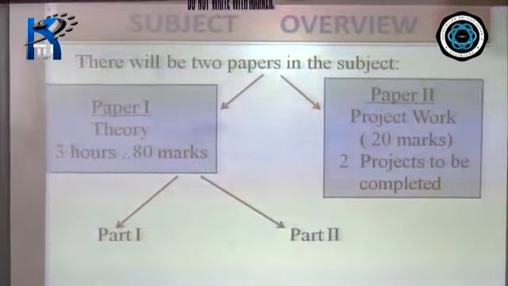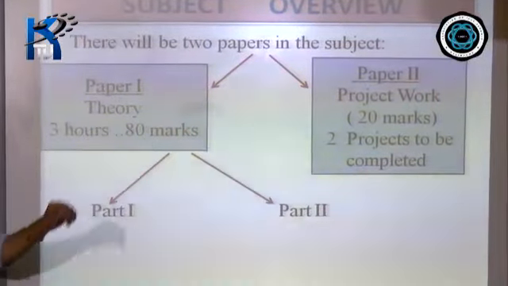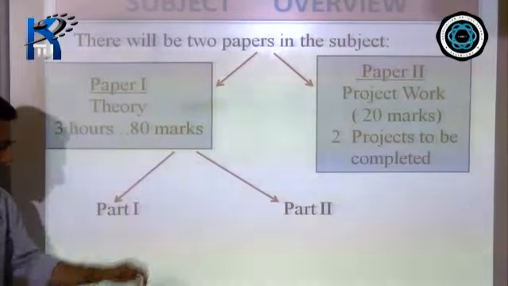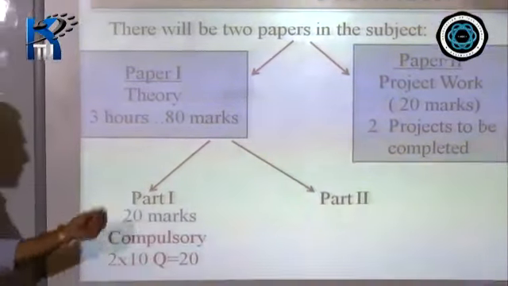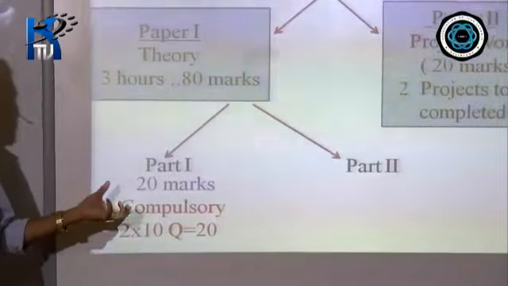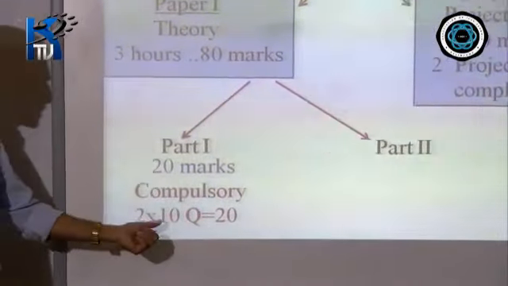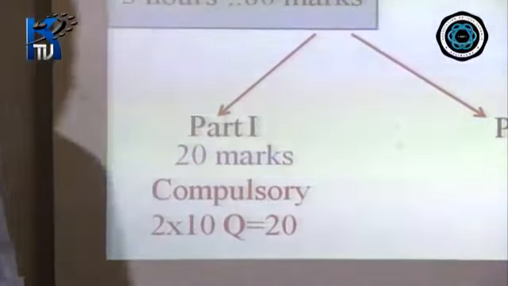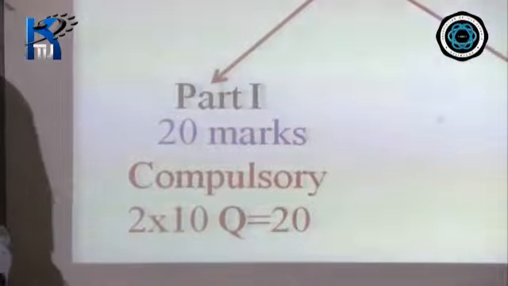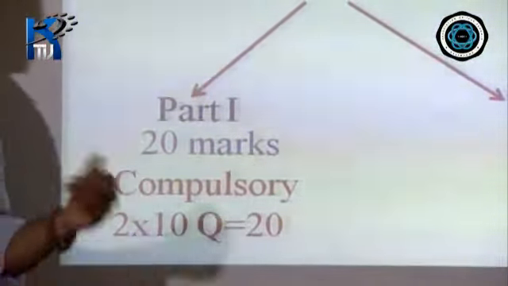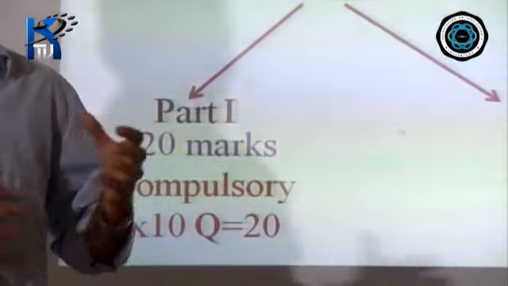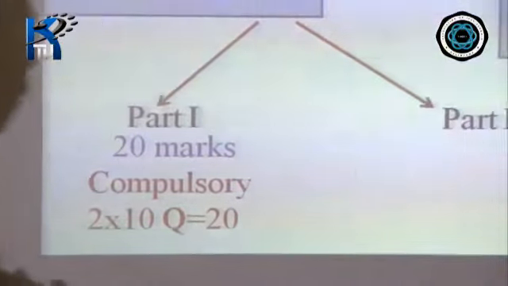Then coming to paper 1, that is the written exam. Your paper is divided into 2 parts, part 1 and part 2. Part 1 carries 20 marks and this is compulsory. There will be 10 questions given and you have to answer all 10 questions. Each question will carry 2 marks, right? These are short answer questions, given to you from the chapters allotted for class 11, right?